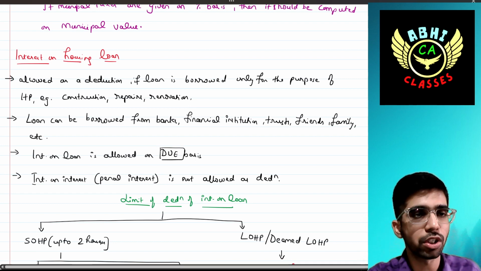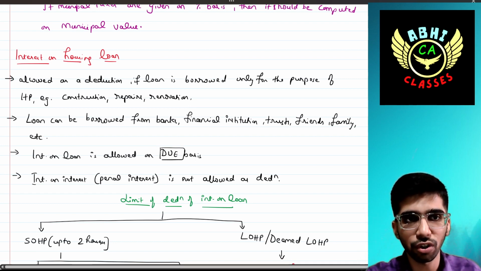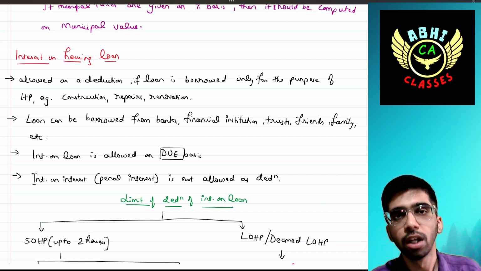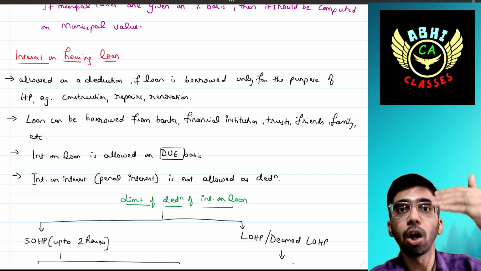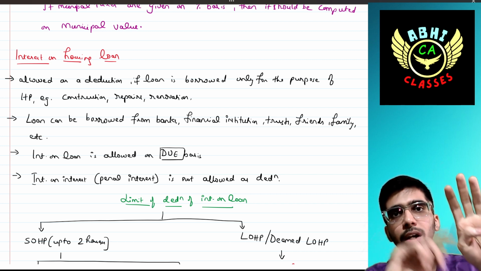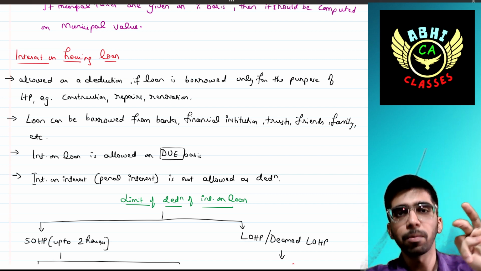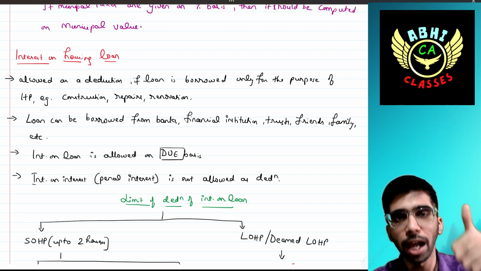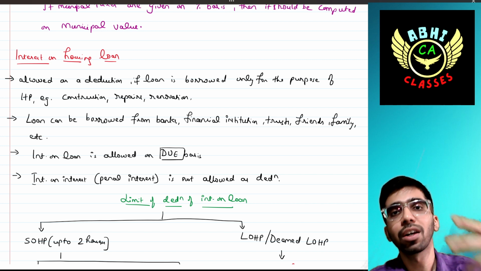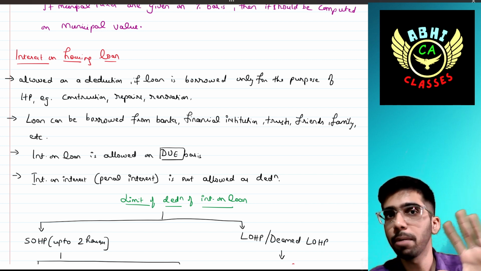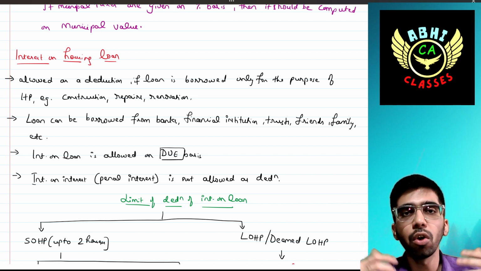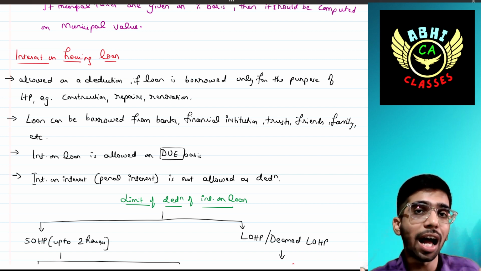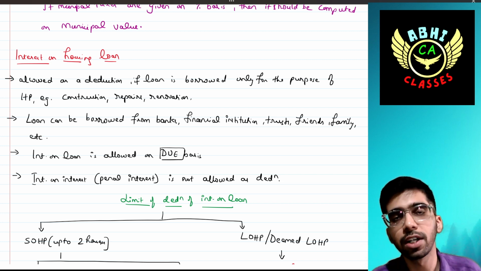This is a very interesting concept. It's allowed as a deduction only if the loan is borrowed for the purpose of the house property, for example construction, repairs or renovation. It can be borrowed from banks, financial institutions, trusts, and friends and family also. There is no restriction that you have to borrow only from banks or financial institutions. It can also be borrowed from family or friends.